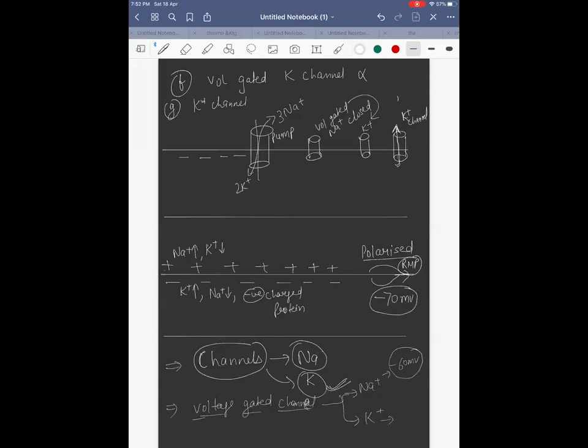What about potassium? When will this open? It will open in plus 10 to plus 30 millivolt. I am writing the maximum value here, plus 30 millivolt. Got it? So at plus 30 millivolt, the voltage gated potassium channel will open. You can see minus 70 here. When this becomes minus 60, your voltage gated sodium channel will open. When this becomes positive, how much positive? Plus 30 millivolt. Then your voltage gated potassium channel will open.